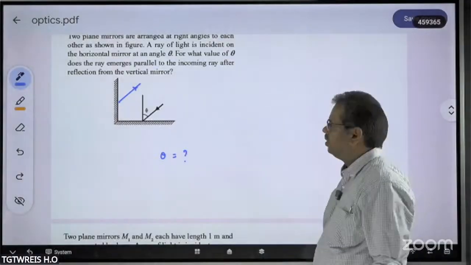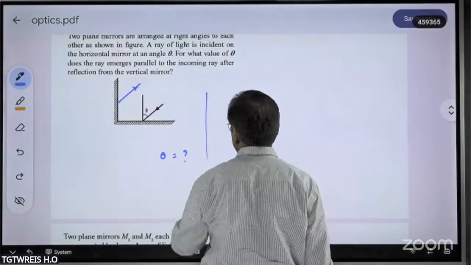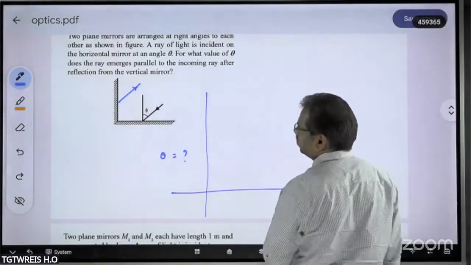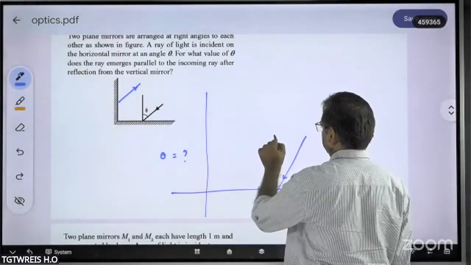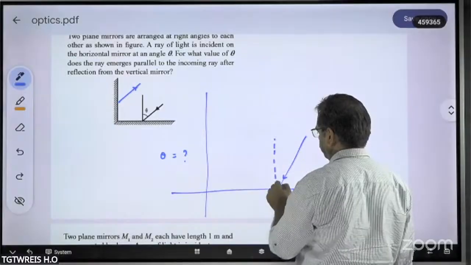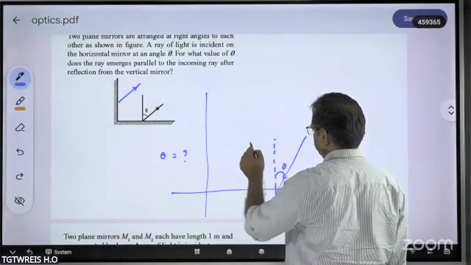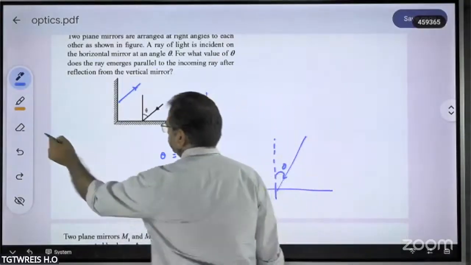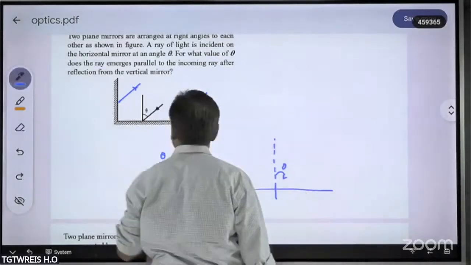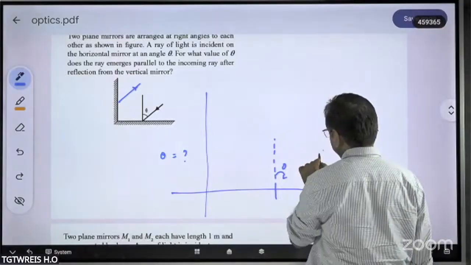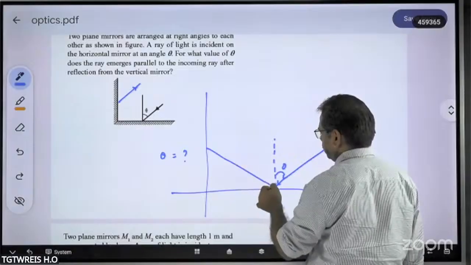Okay. Say for example, the angle of incidence is equal to theta here. Then it will be reflected now. It will be reflected.